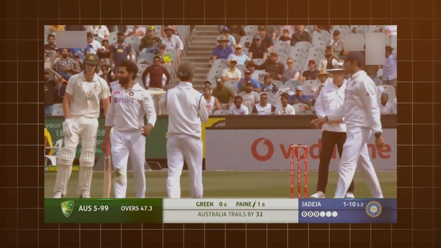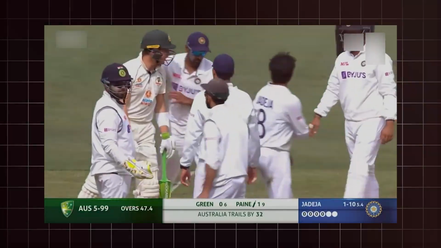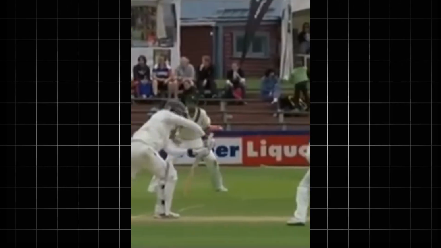From ball tampering to match-fixing strategies, here are the 12 nastiest cheating moments in cricket history.